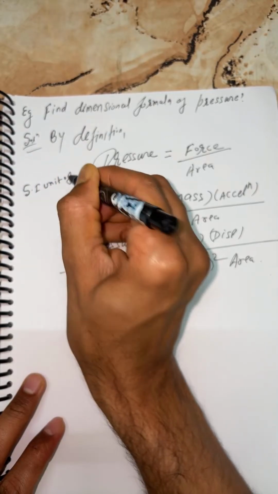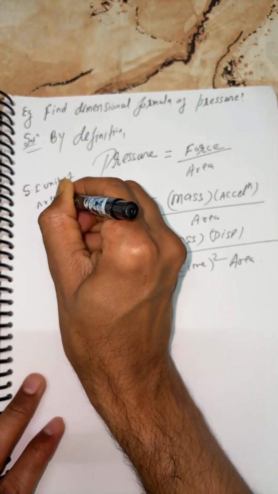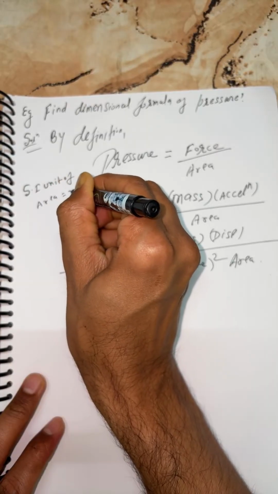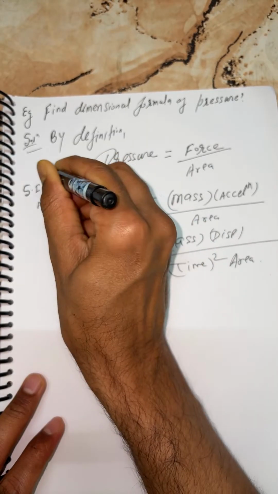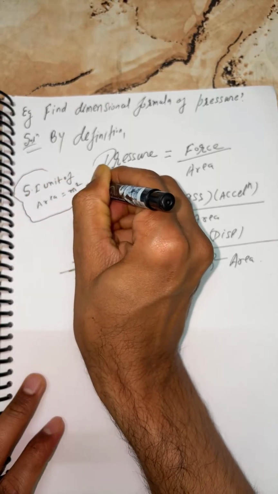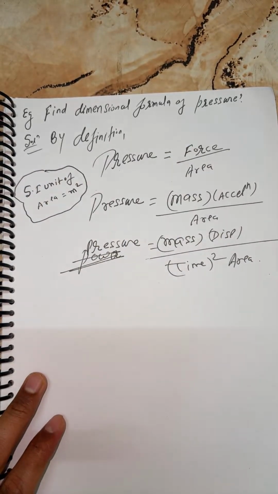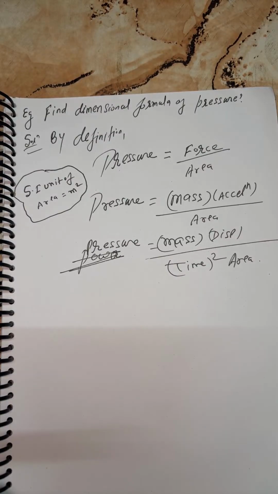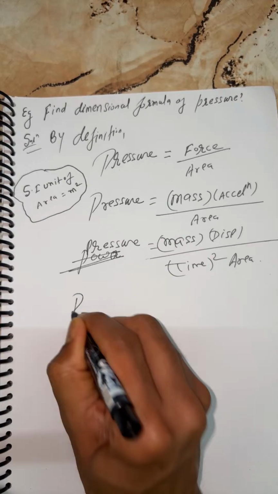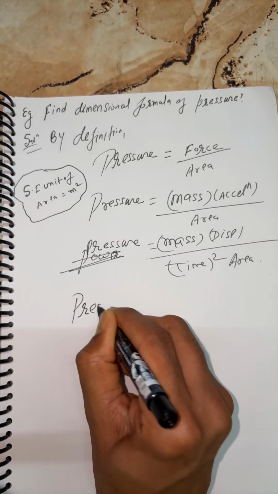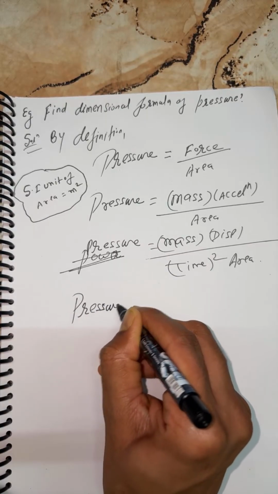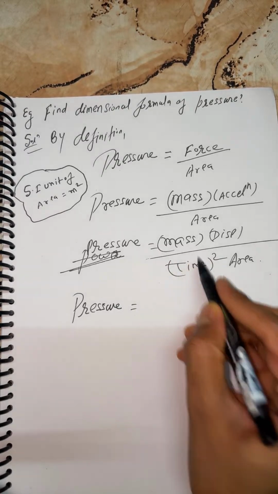SI unit of area is equal to meter square. But remember, my kids, what is the SI unit of area? Meter square. So I'll write here, this is pressure.